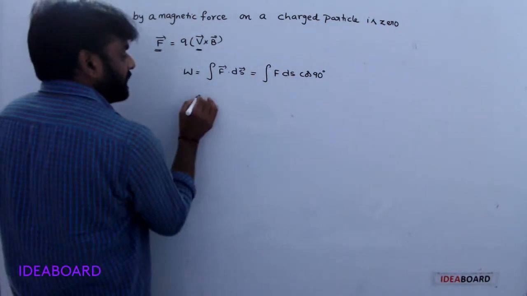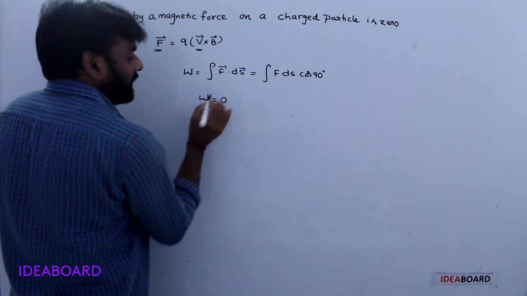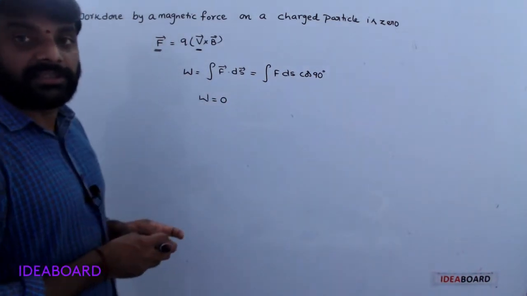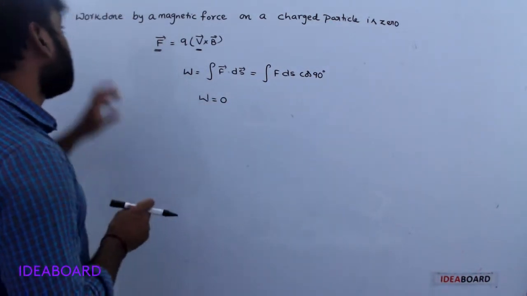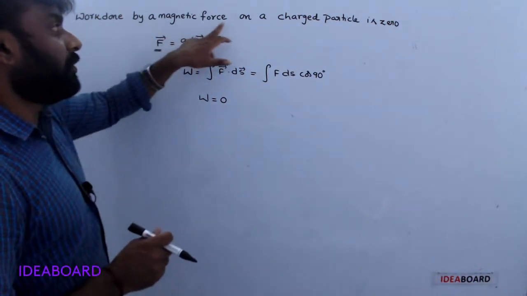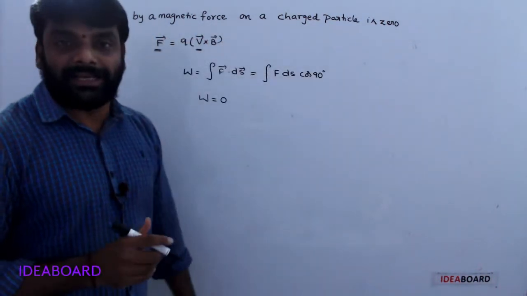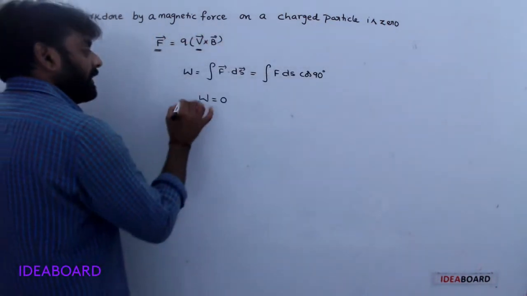Cos 90 is 0. What about the work done here? Work done is 0. Work done by a magnetic force on a charged particle is 0.